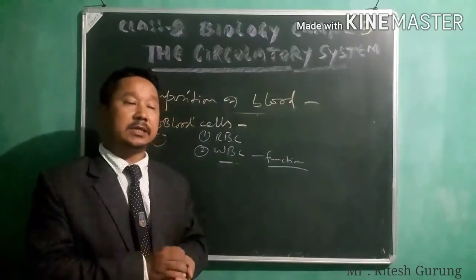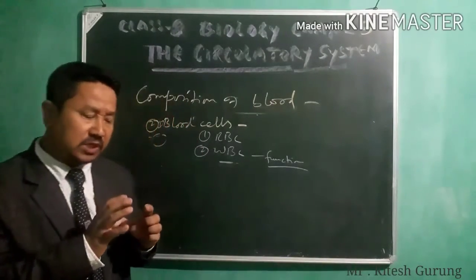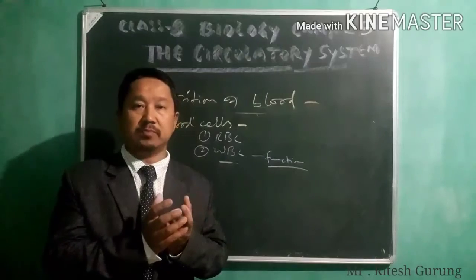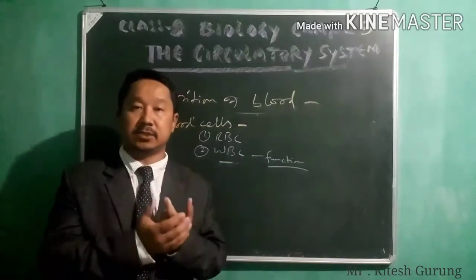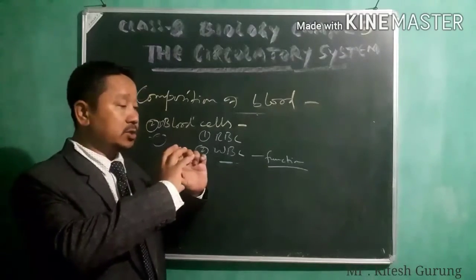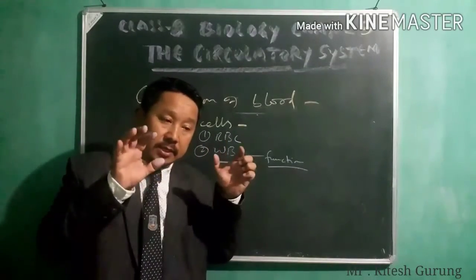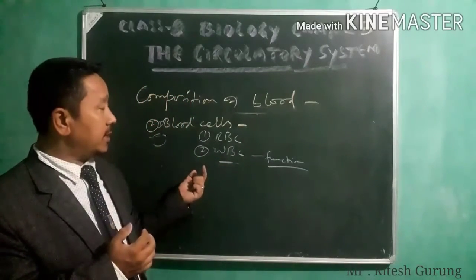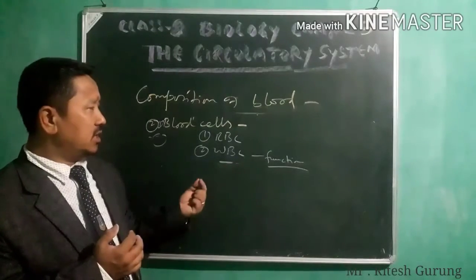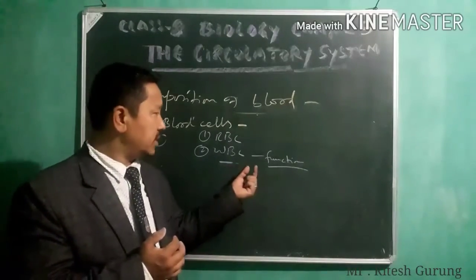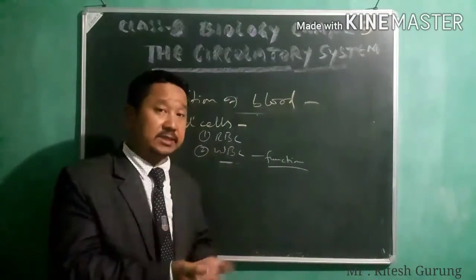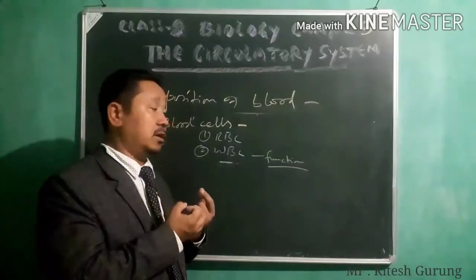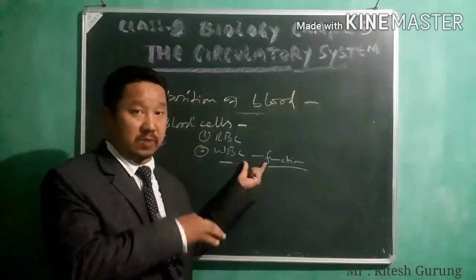Number one, what it does is that it engulfs the germs and digests the germs. That is one way. That means it slowly engulfs the germs and digests them, so that the germs cannot be active inside because they are all killed by WBC.